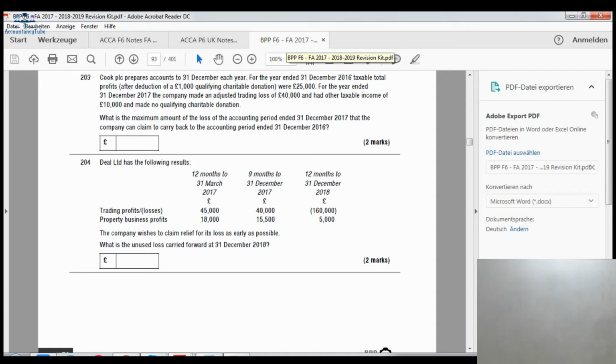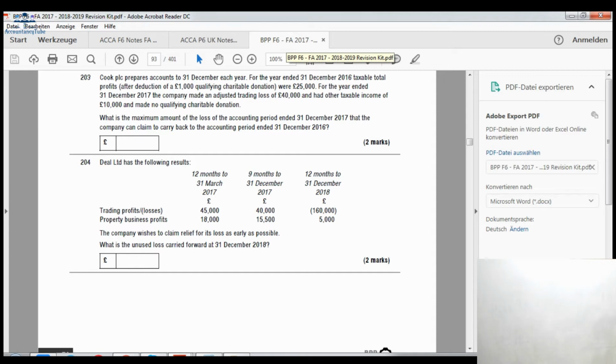Right, so if we read question number 203, it says Cook PLC prepares accounts to 31st of December each year. For the year ended 31st of December 2016, taxable total profits after deduction of £1,000 qualifying charitable donations was £25,000. So it is after deduction of the charitable donations. So before charitable donations it will be £26,000. After donations it is £25,000 because we have deducted, right?